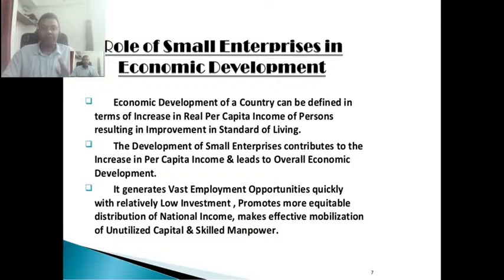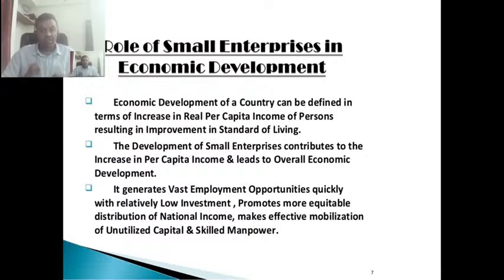So this is a tool. MSME is an important contributor to increase economic equality, which is mentioned in our preamble or our constitution. It makes effective mobilization of unutilized capital and skill power. Whatever resources we have, whatever manpower we have, we can use them to the best of our power. Like 60% of our manpower is dependent on agriculture, and the GDP contribution we get from agriculture is only 14 to 15%.